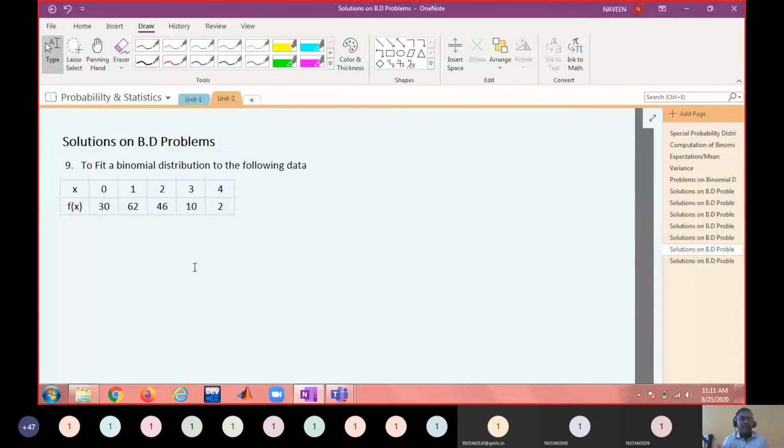How many times you did not get any head, how many times you got exactly one head, like that. But the process is a Bernoulli process, or the experiment is a Bernoulli experiment, because it is tossing coins, right? Yes, sir.